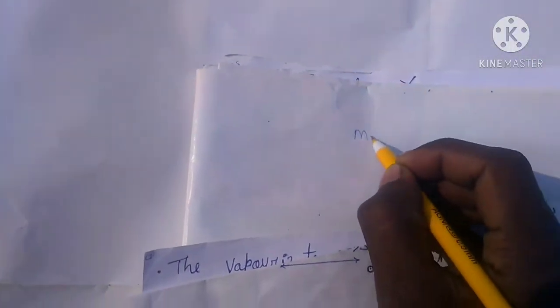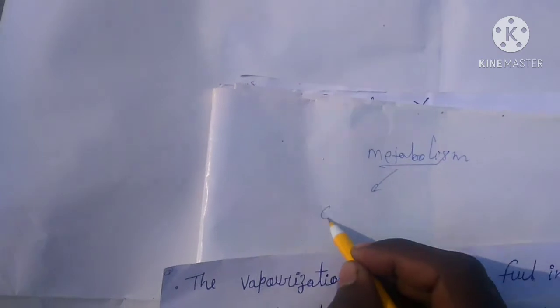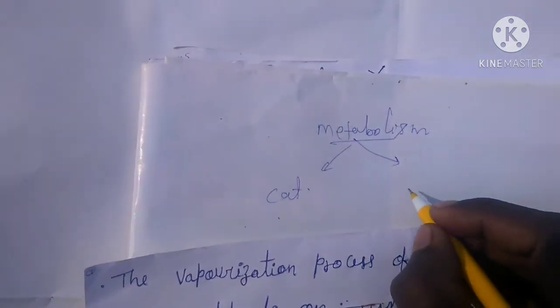metabolism. This is of two types. First catabolism and second one is anabolism.